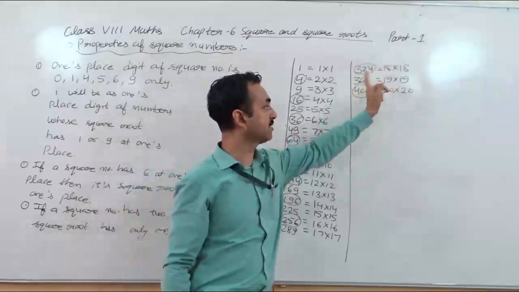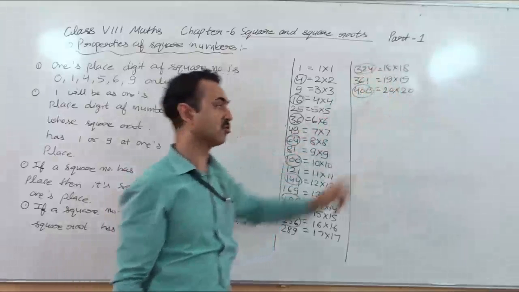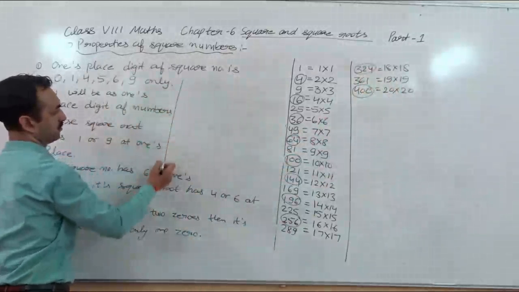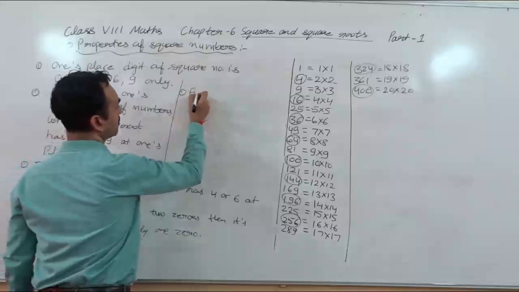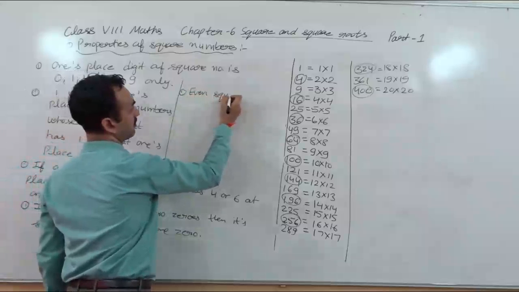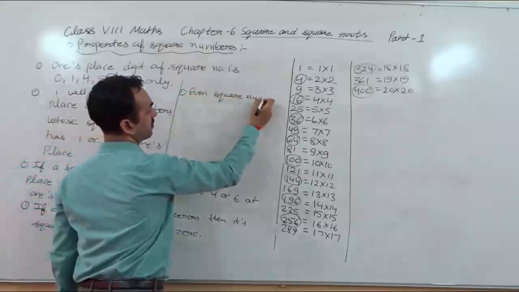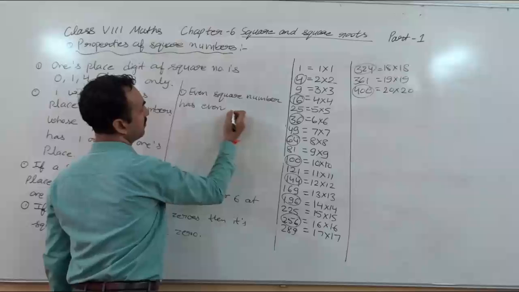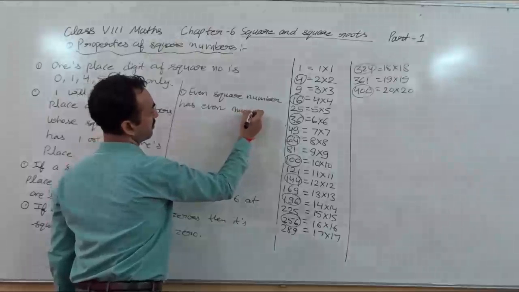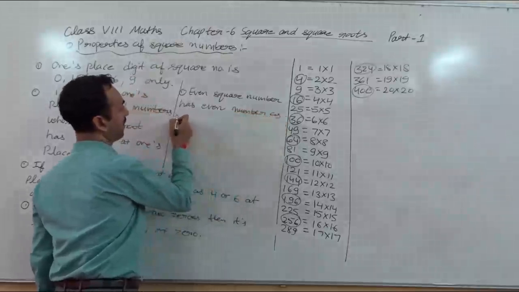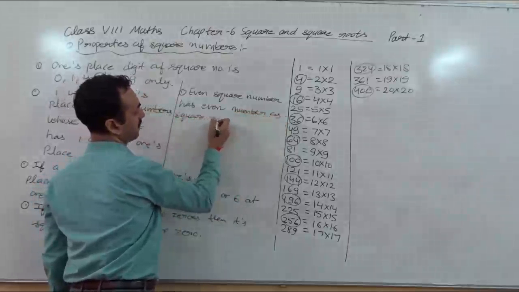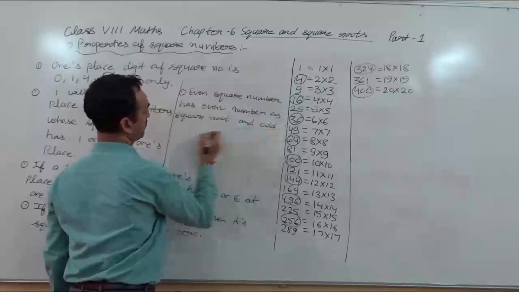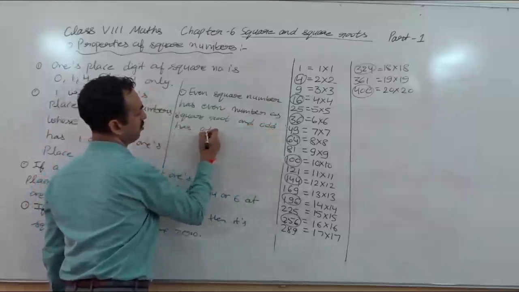Even squares have an even number as a square root. So this is also a property. I am writing here: even square numbers have an even number as square root, and odd have an odd number.